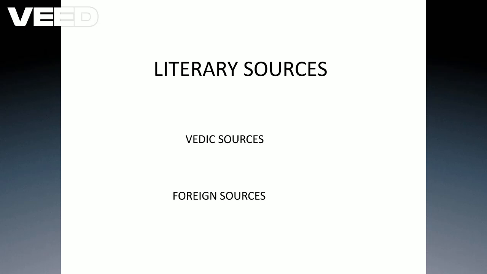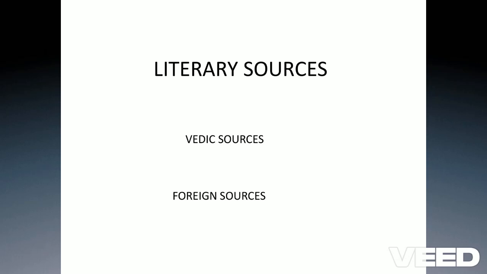We must mention the scriptures or writings given by foreign travelers, and specifically we must mention the name of Yuan Chwang in the form of Si-Yu-Ki, where he mentioned various information about this part of the world. So this is primarily the literary source from where we get the information about our history.